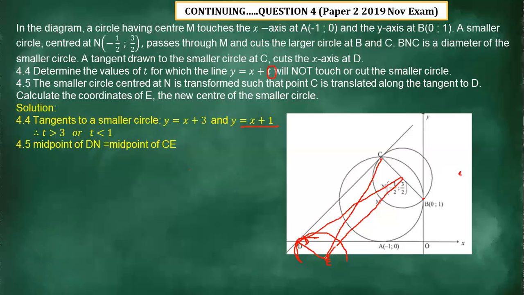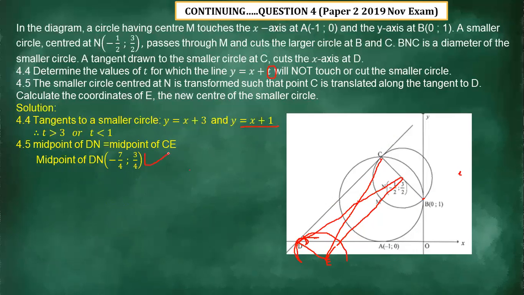The midpoint of CE. They are equal in terms of the midpoint. Therefore, we first have to calculate the midpoint of what? DN. The midpoint of DN. Now remember that you can determine the coordinate of D since we have the equation of CD, and then we have the coordinate of N. Now it's going to be easy for you to calculate the midpoint.